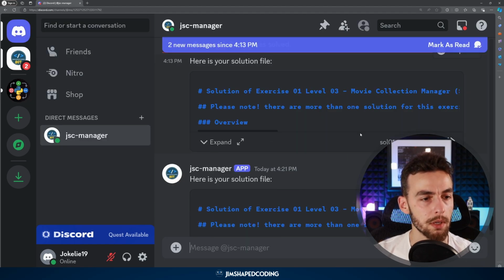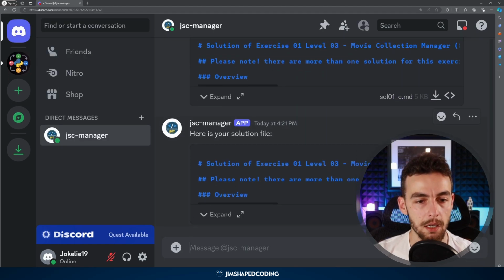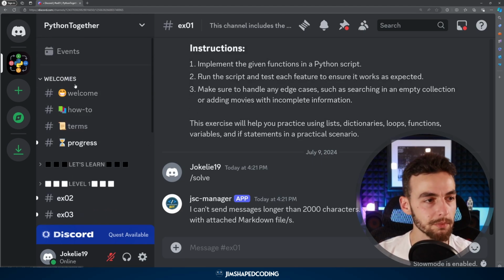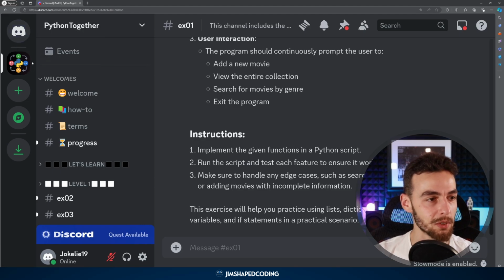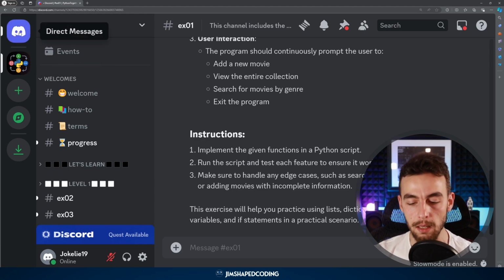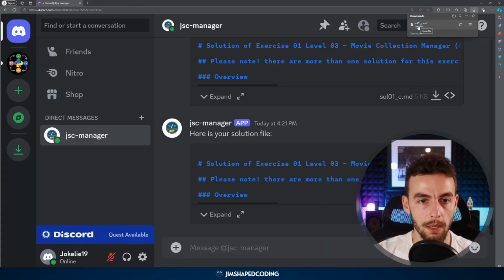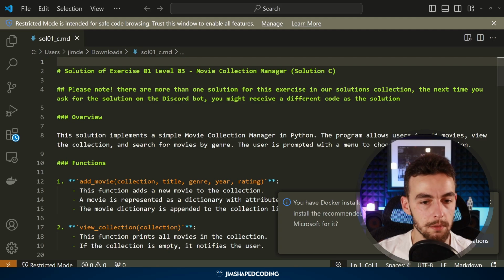And if we go here to our bot, you can see that there is a markdown file that you can download. The markdown file is basically a file where, with special syntax, you can do highlighting. Let me show you how it looks if you never saw how markdown files work. And I'm showing this because sometimes downloading files from unknown websites, so to speak, might be something that you do not feel comfortable doing. So let's see what a markdown file is. If I download this file here and open it, you can see that we have opened this markdown file.